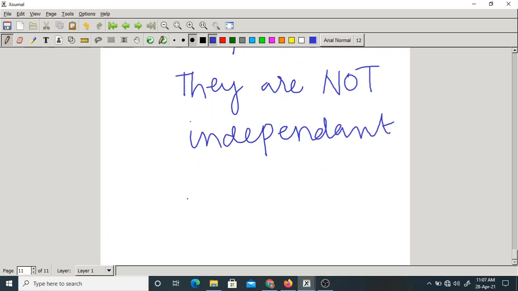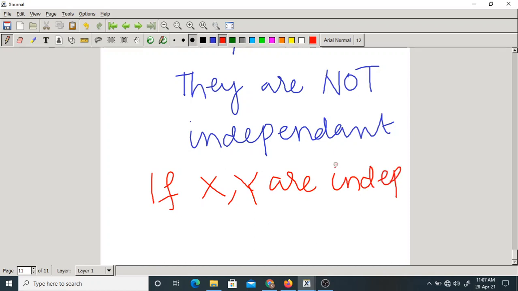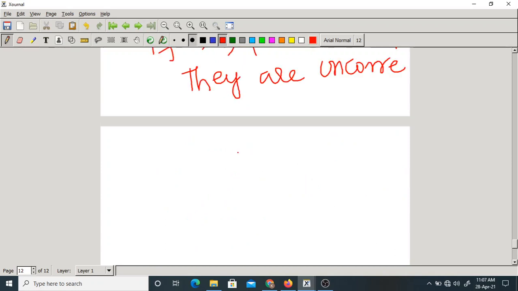So what is the conclusion? If x and y are independent, they are obviously uncorrelated, but the converse may or may not be true.